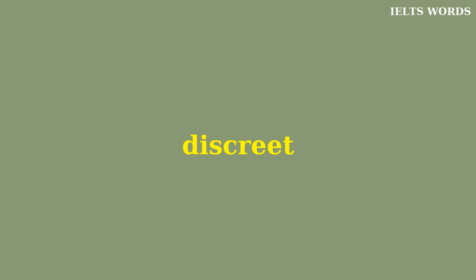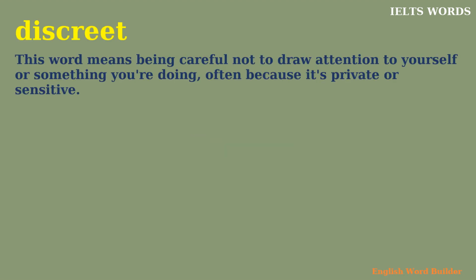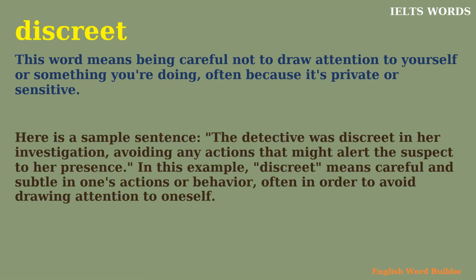Discreet. This word means being careful not to draw attention to yourself or something you're doing, often because it's private or sensitive. Here is a sample sentence. The detective was discreet in her investigation, avoiding any actions that might alert the suspect to her presence. In this example, discreet means careful and subtle in one's actions or behavior, often in order to avoid drawing attention to oneself.